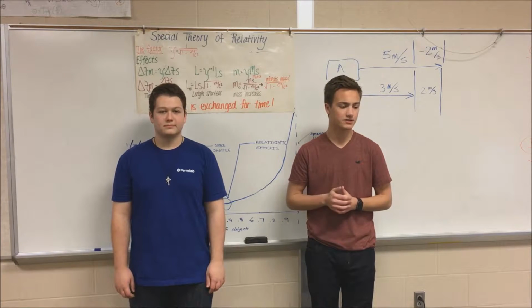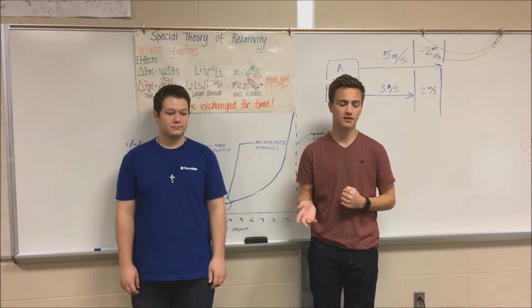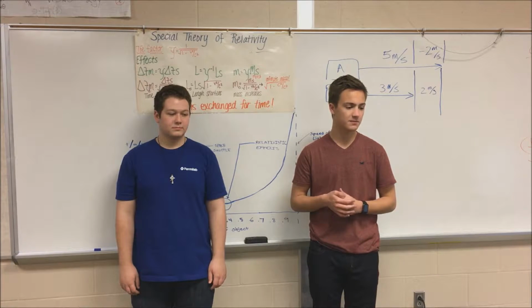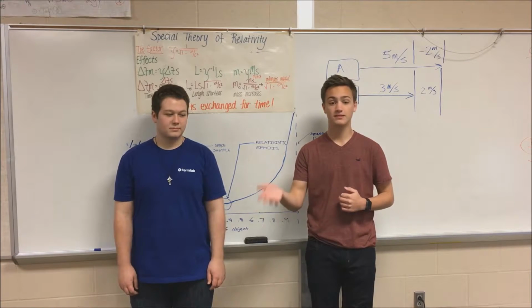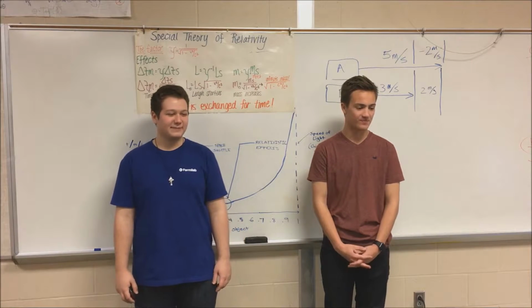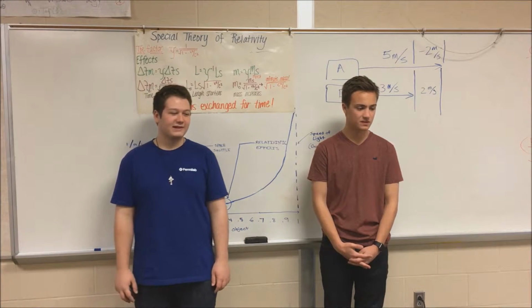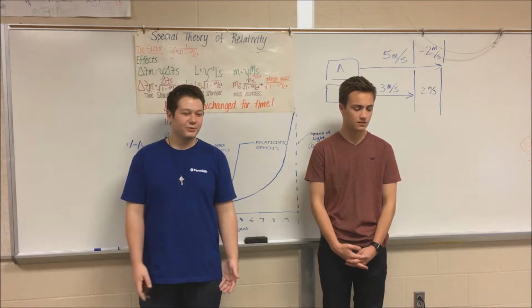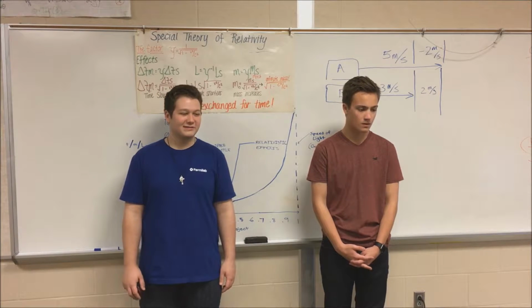The second postulate is more complicated and difficult to comprehend. However, it is simply a property of light. Allow me to demonstrate. If it were possible for a spaceship to move at 99% of the speed of light, the relative speed of light to the observer is still c, or the speed of light. In other words, the speed of light always remains constant.